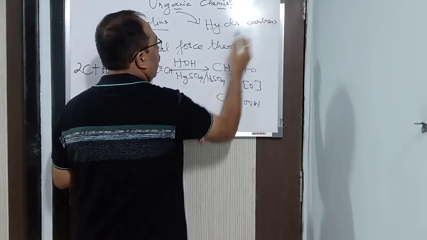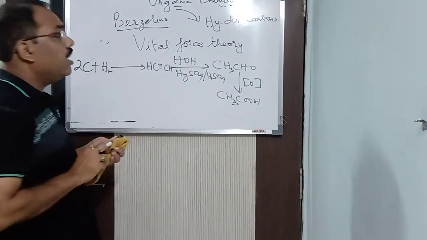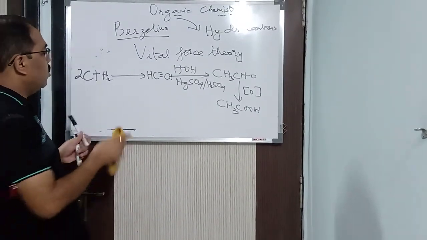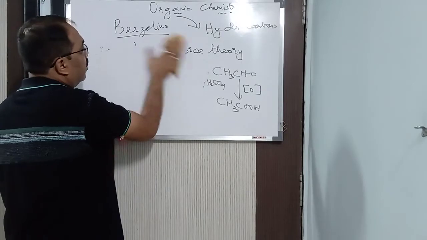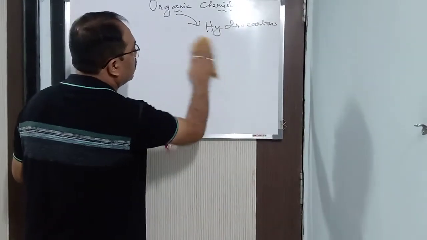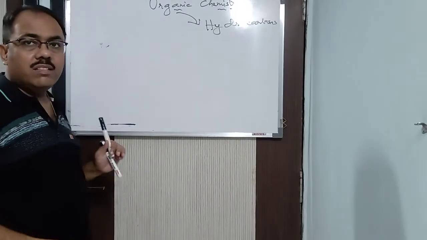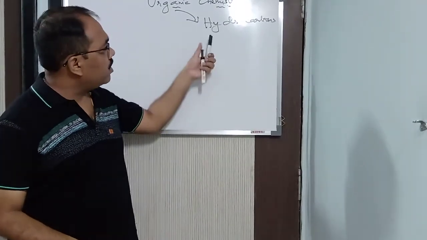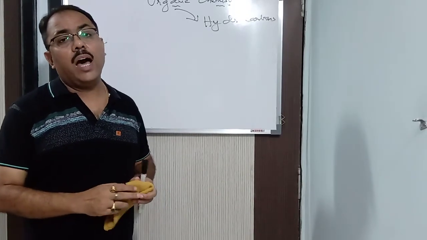Who said this? Lavoisier said that this branch of chemistry is no more organic. Why? Because organic means derived from the organs of plants and animals only. But now we can see that we are able to synthesize in the lab. So definitely the concept has changed, and hence he introduced the term hydrocarbons.